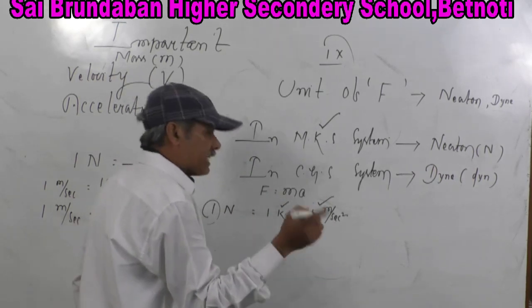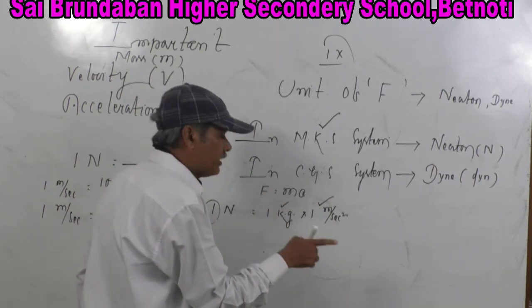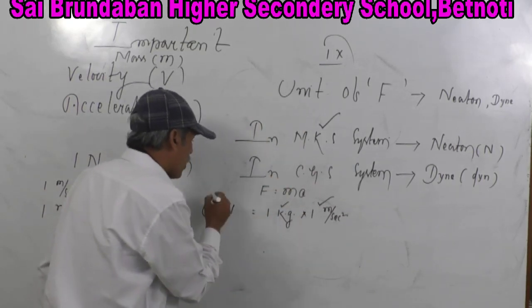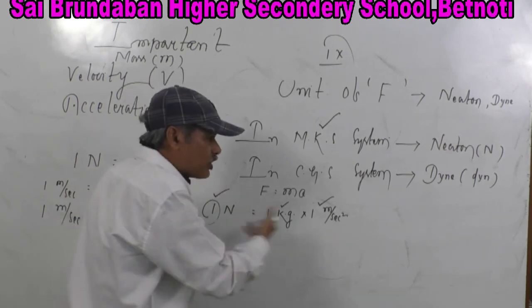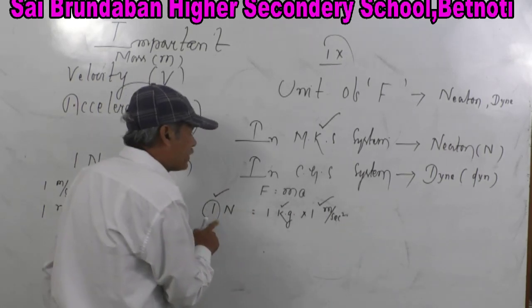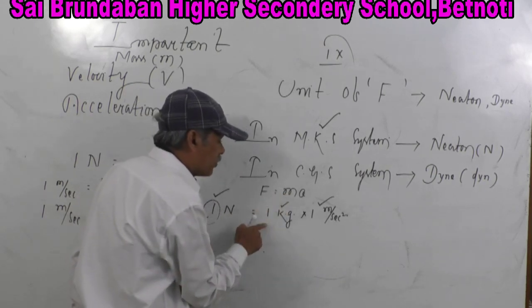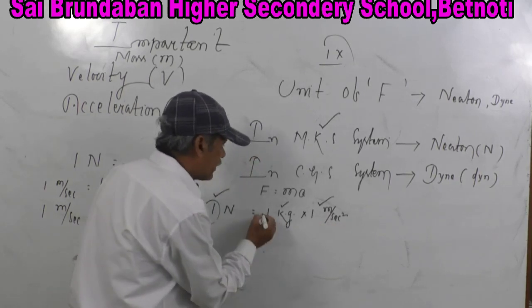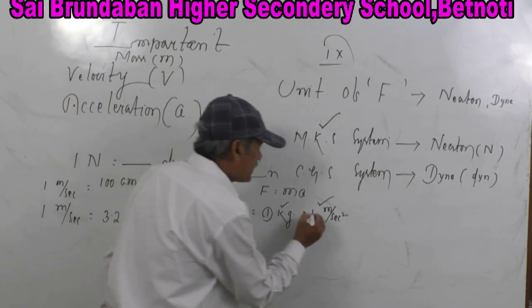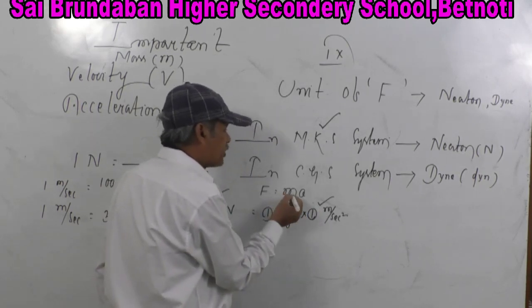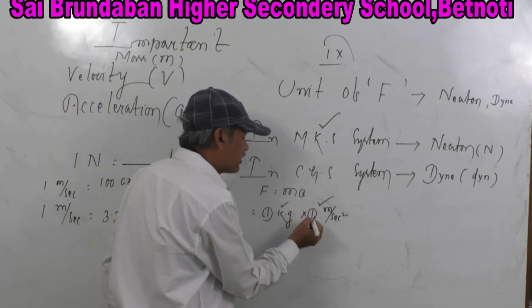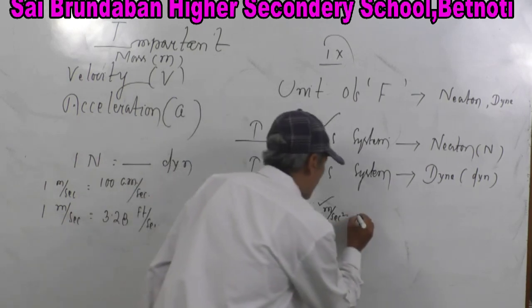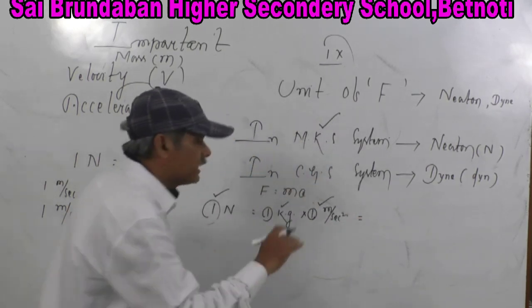And also the unit of mass is kg, as I have stated earlier in MK system. So now all the three are in MK system, so there is no problem of calculation. Now 1 Newton is equal to, for m it is 1 kg, for acceleration it is 1 meter per second square. So what is its magnitude? 1. The magnitude of mass is 1, the magnitude of acceleration is 1, so the magnitude of force is 1.